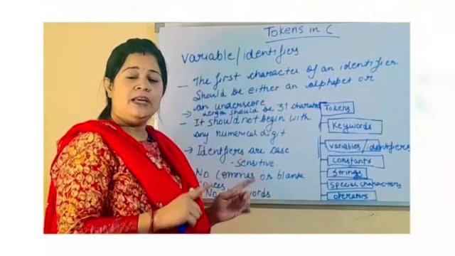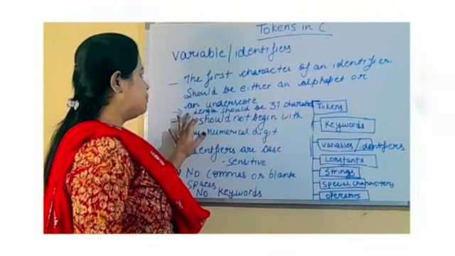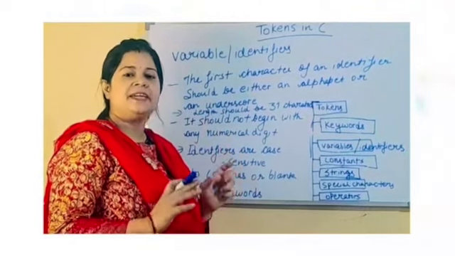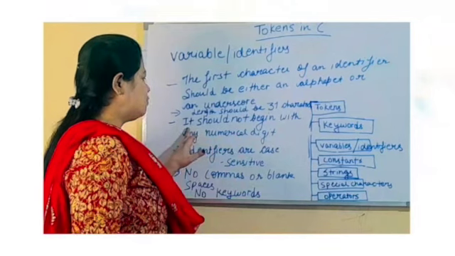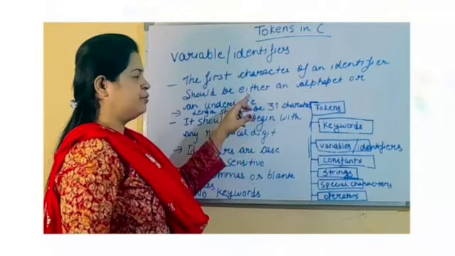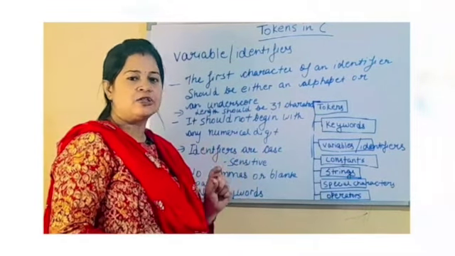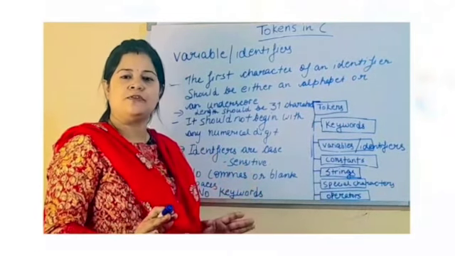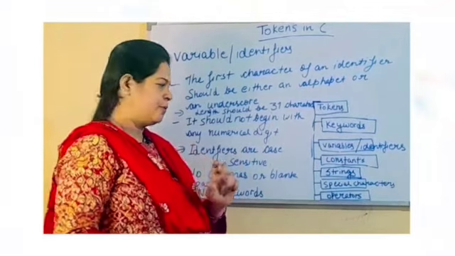Next, the length of the variable name should be at most 31 characters, not more than that. Third, it should not begin with any numerical digit; the first character should be an alphabet or an underscore. Basically, underscore is used to improve the readability of long variable names.